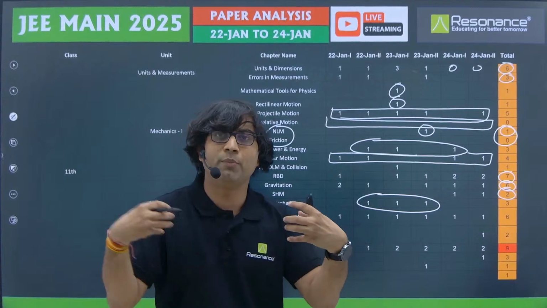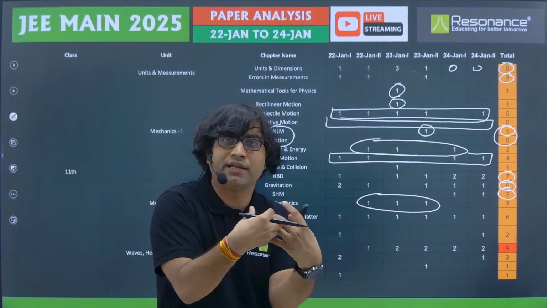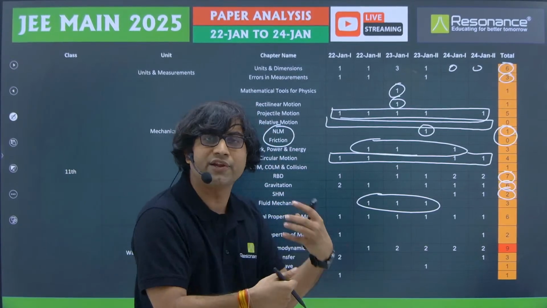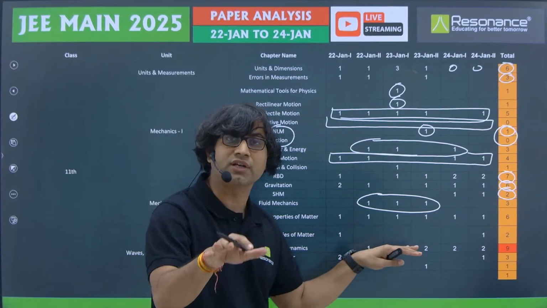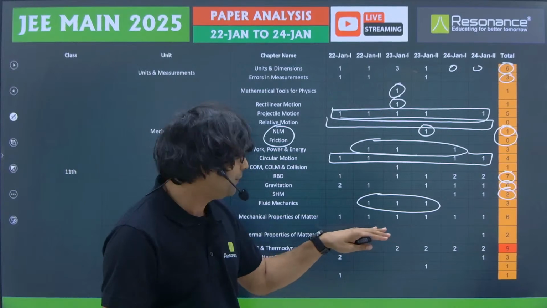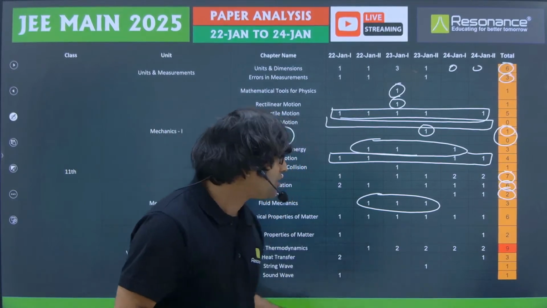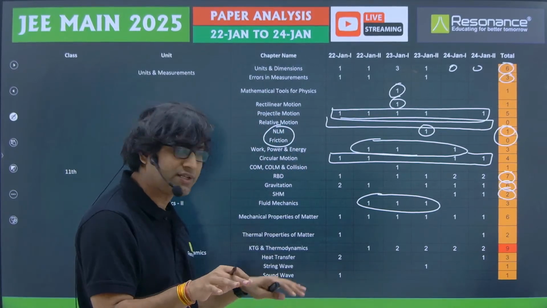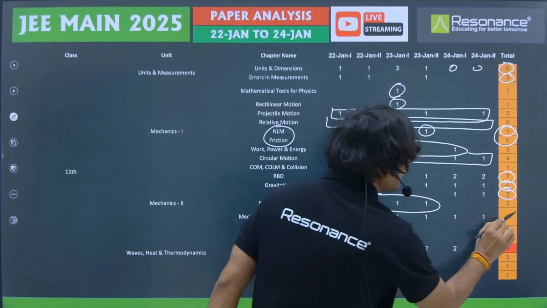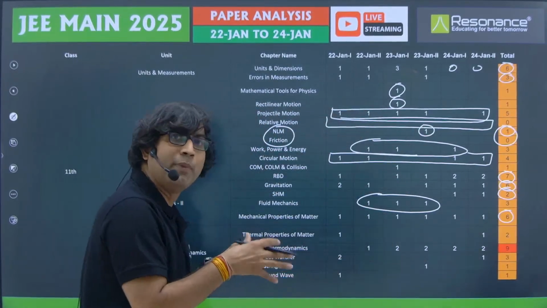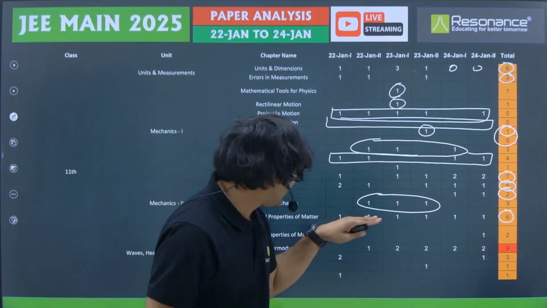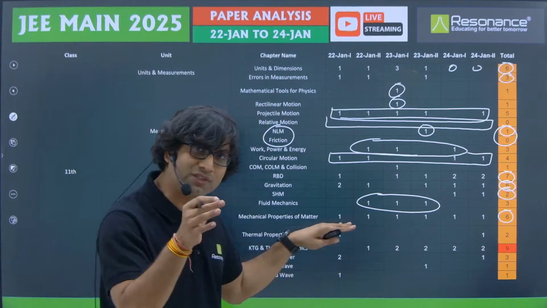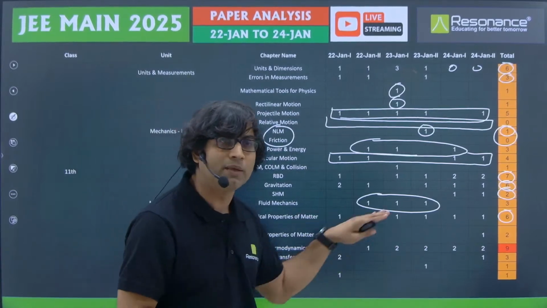When one soap bubble and another soap bubble come together, they form a double bubble. So what is the radius of curvature of the common surface? Apart from that, 2 questions were asked related to the terminal velocity concept, and a few other conceptual questions were asked from surface tension and viscosity. So a total of 6 questions. Usually we don't expect many questions from these chapters. However, as you can see, in this chapter they are consistently asking at least 1 question in every paper.